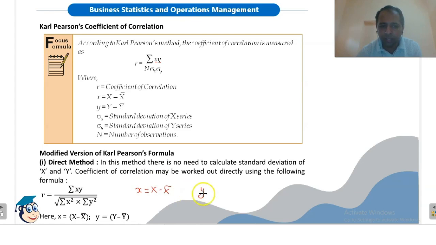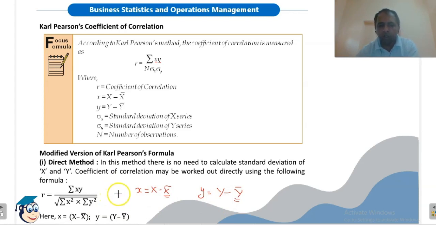Okay, so small x is x minus x bar, small y means y minus y bar. So we are taking deviations from the actual mean here. Now if the value of the mean of x and y is an integer value, we can use this direct method.